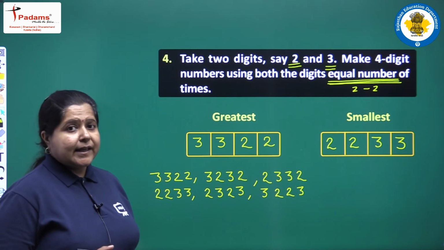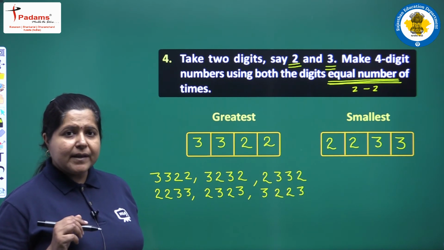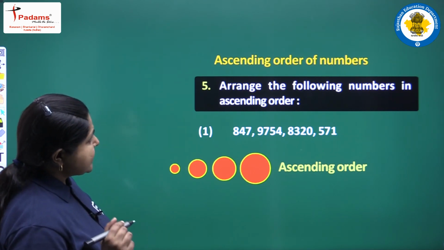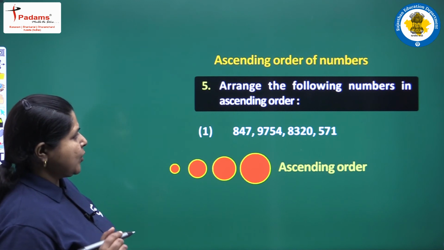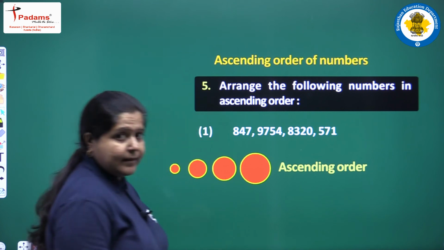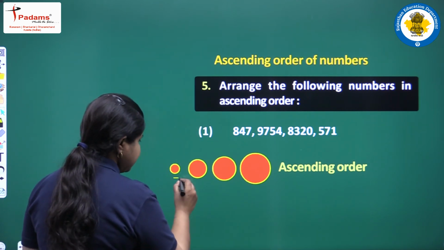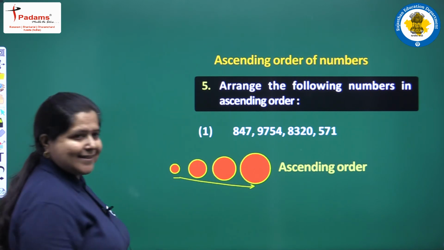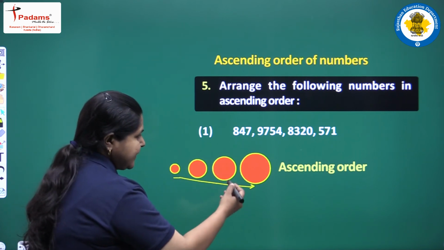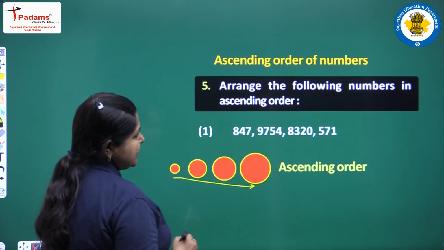Clear? Next, in our previous class we were discussing ascending and descending order of numbers. We are just having once again a look at it. Arrange the following numbers in ascending order. These are the numbers and we have to arrange them in ascending order. What is ascending order? An arrangement from smallest to greatest. First of all, the smallest number will come, then the greater, and then the greatest. Let us write. We have the numbers.